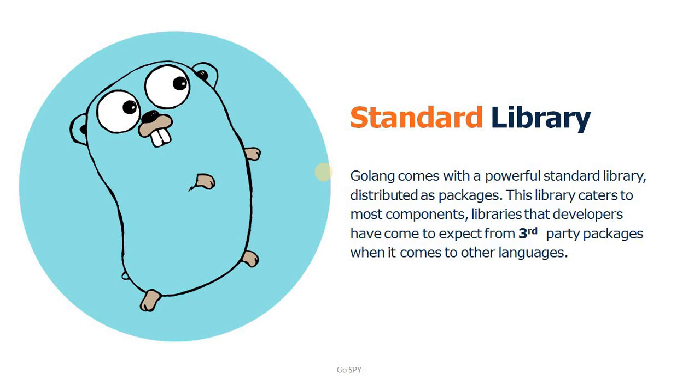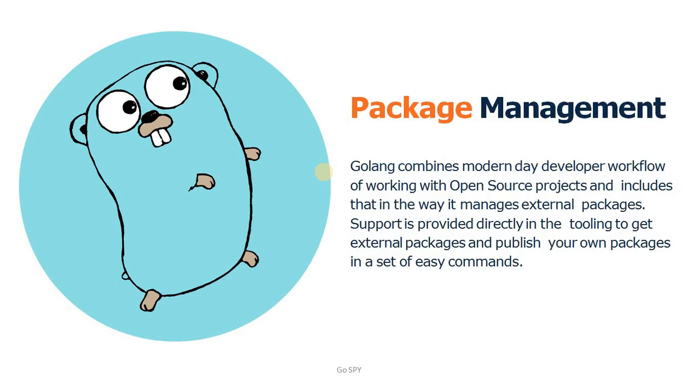And next is package management. As we discussed in the last slide, sometimes we need to import some third party libraries to complete our requirement. In this case we need to publish those third party libraries on some platform.